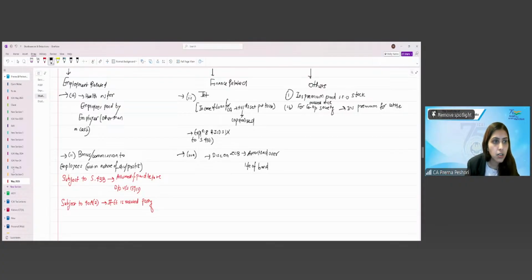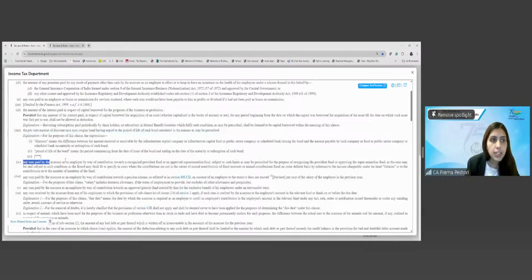No explanation needed here. Any sum paid by an assessee as an employer by way of contribution towards a recognized provident fund or an approved superannuation fund, subject to the limits as may be prescribed for the purpose of recognizing the provident fund or the superannuation fund as the case may be, and subject to the conditions as the board may think fit to specify in these cases, where the contributions are not in the nature of annual contribution of fixed amount.